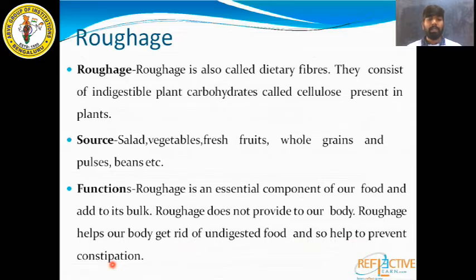One thing you need to remember here: roughage and water will not provide any nutritious value to our body, even though roughage is very important to our body because it helps our body to get rid of undigested food and also helps to prevent constipation. So this roughage will help our body to remove the undigested food.